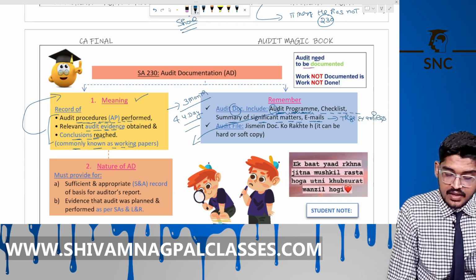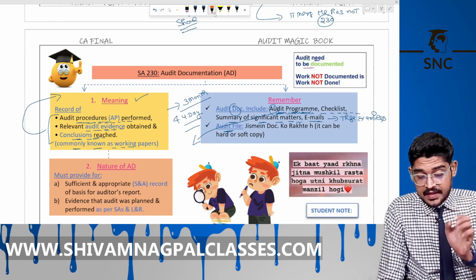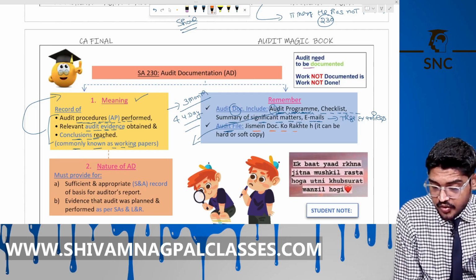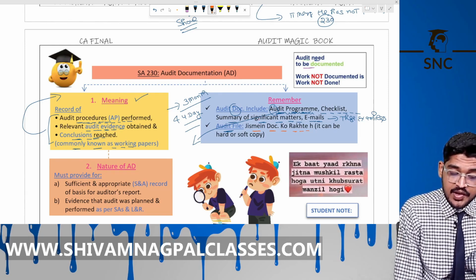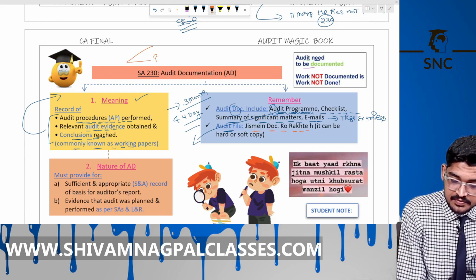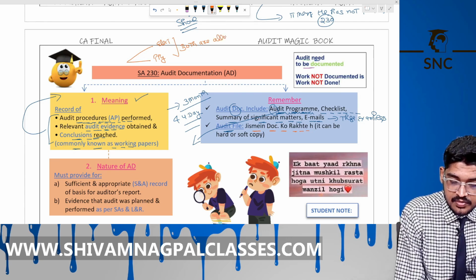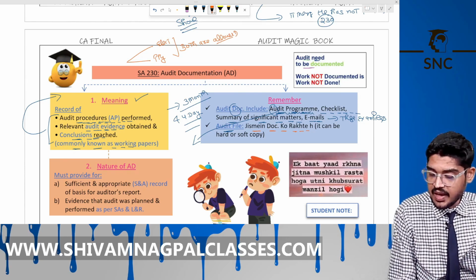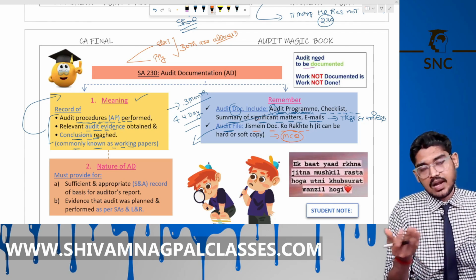This is clear. Now, what is the audit file? This can be asked in MCQ. What is the audit file? जिसमें हम डॉक्यूमेंट को रखते हैं, in which we keep the documents. We call it the audit file. Now, the question arises whether the documentation should be done electronically or physically. Both are allowed. That documentation can be in both hard copy and soft copy. There is also an MCQ on this. Both are allowed here.